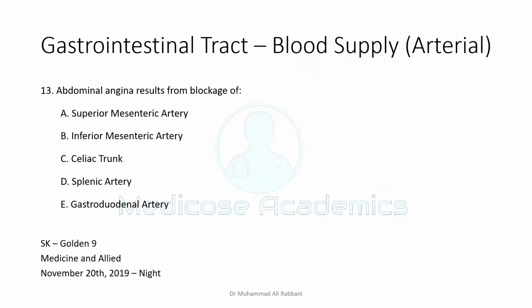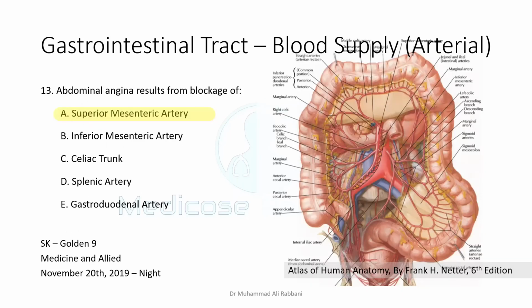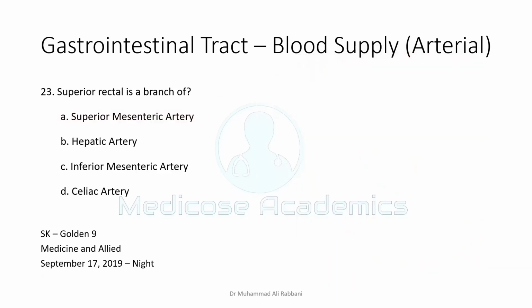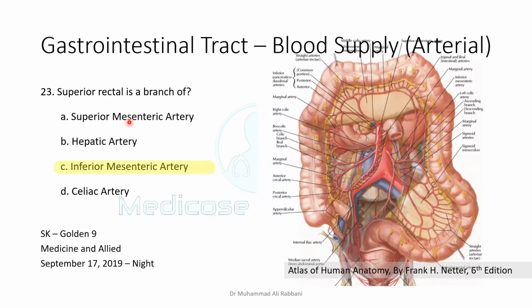Abdominal angina results from the blockage of the superior mesenteric artery. When the superior mesenteric artery is blocked, a large part of the small intestine, a bulk of the viscera of the GI tract, is involved, and the pain is there. Superior rectal artery is a branch of. You should know the branches of all of these. Not going into that detail, but you should know that it's a branch of the inferior mesenteric artery. We saw the branches of the celiac artery.